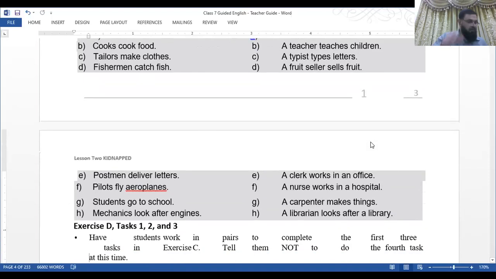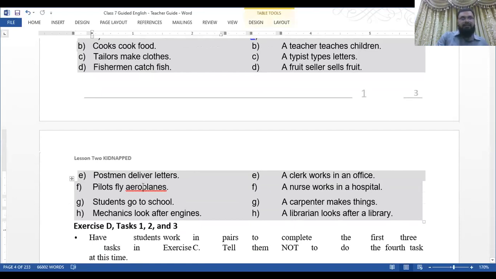E. A postman delivers letters. Postmen deliver letters. F. A pilot flies an aeroplane. Pilots fly aeroplanes.